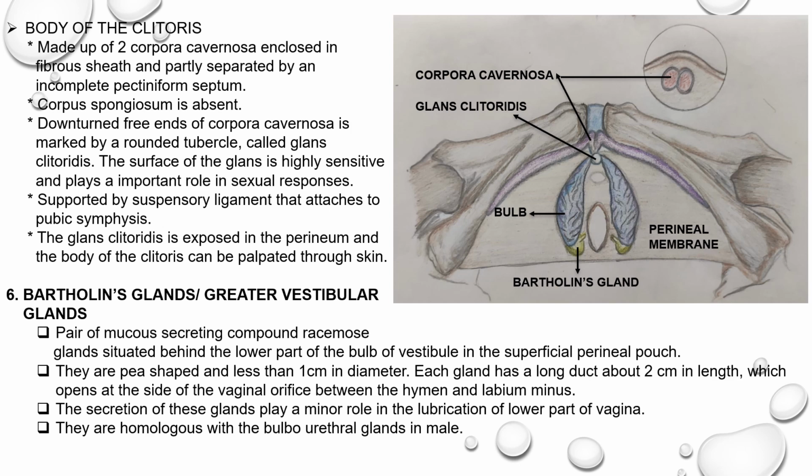This duct pierces the overlying fascia, Colles fascia, and opens at the side of the vaginal orifice between the hymen and the labium minus. The secretion of these glands plays a minor role in the lubrication of the lower part of the vagina. These glands are homologous with the bulbourethral glands in male.